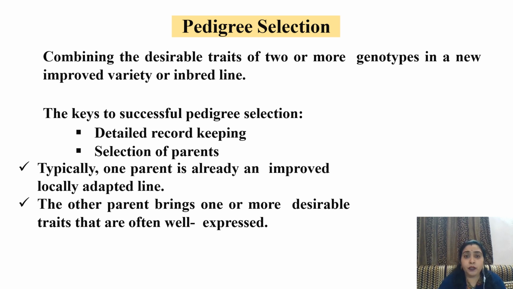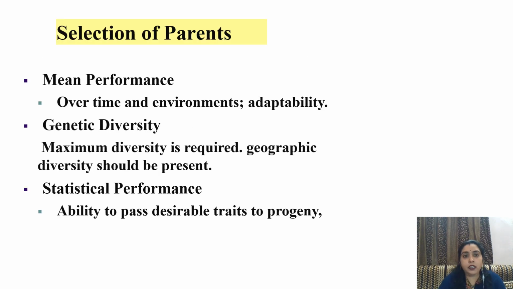As we have seen previously, two plants are crossed and the third plant produced is found to be better than both the parents. The keys to successful pedigree selection: detailed records should be maintained and most emphasis is given on selection of parents. Typically, one parent is already an improved locally adapted line. The other parent brings one or more desirable traits that are often well expressed. First one is selection of parents.